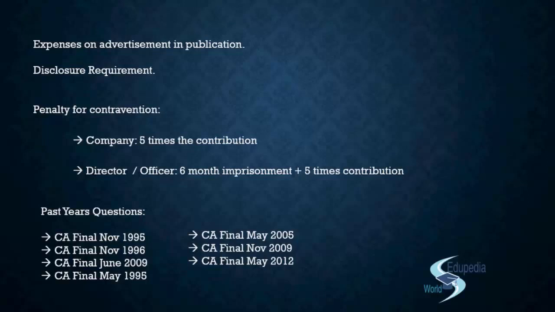And then, contrary to this, you could also be asked a question, say that the company is incorporated on 1st January 2014. Give me the date up to which the company will not be able to make political contributions. So now what do you do? Since you're talking about 2014, we would comply with the provisions of the Companies Act 2013, and follow the definition of financial year as per section 2(41), which talks about 31st March.